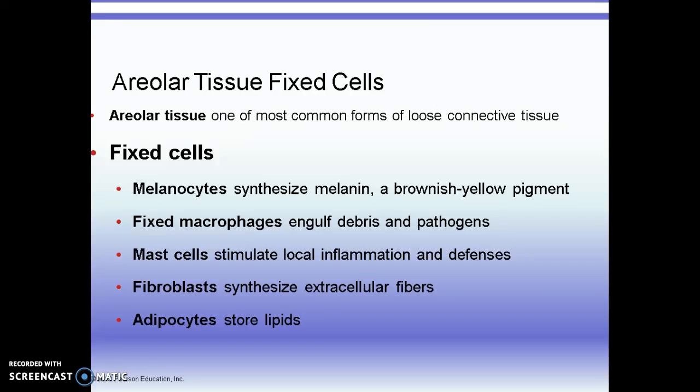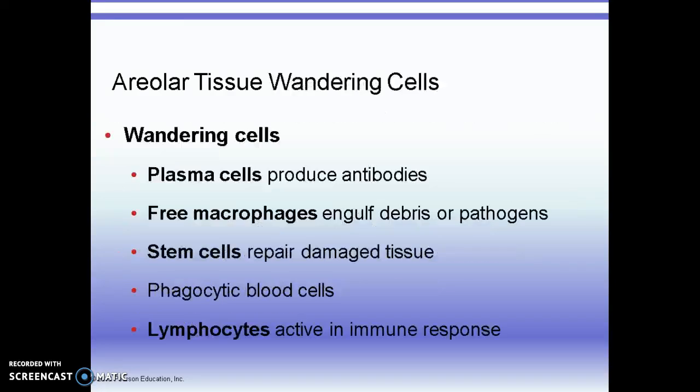Fibroblasts are the main cells in connective tissue that produce all those fibers that you're going to see. The reticular fibers, the collagen, and the elastic fibers. And adipocytes store lipids. Adipocytes are the main cells of adipose tissue or fat.